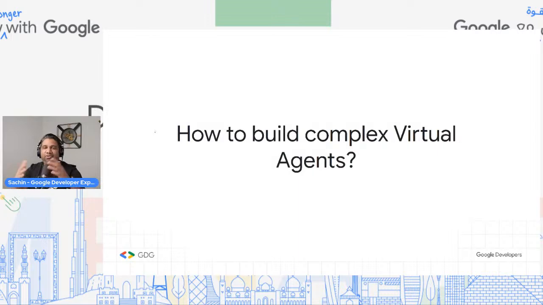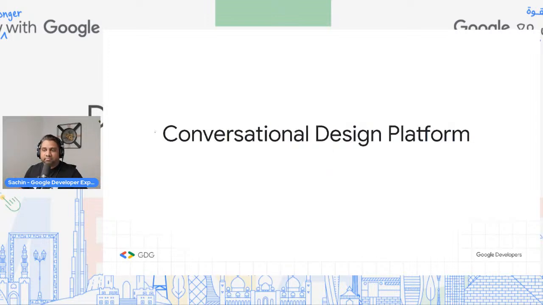And you'll get to understand all of this very soon. It's just that with Dialogflow CX, you take the way you build conversational design applications to a whole new level. And we'll talk about that.